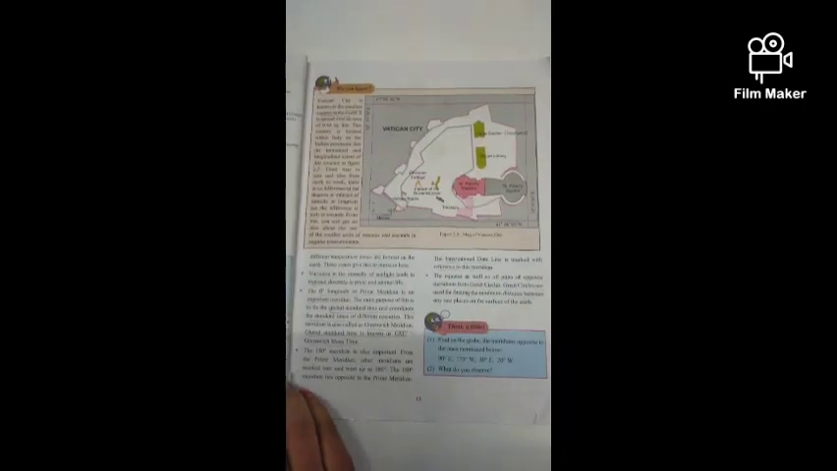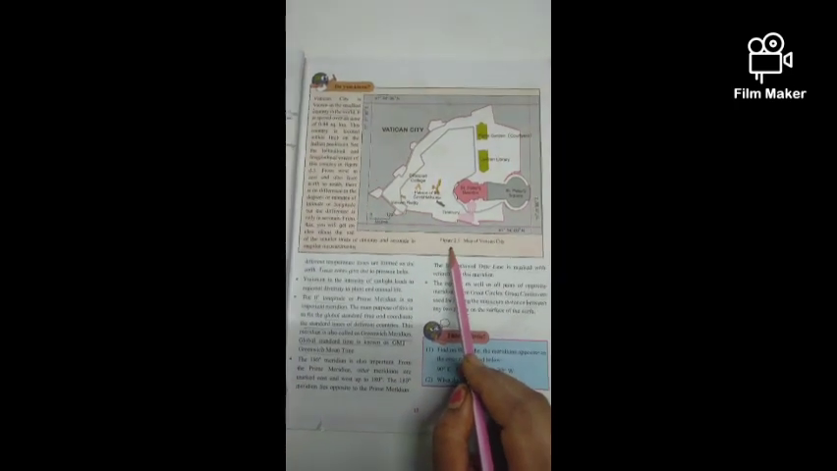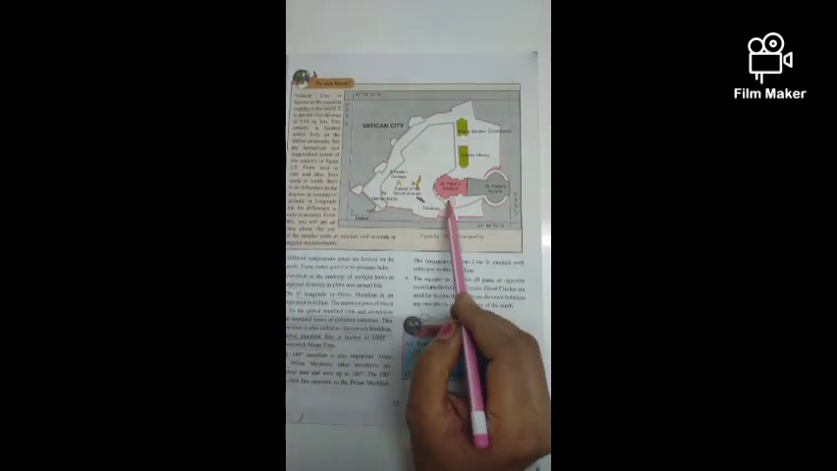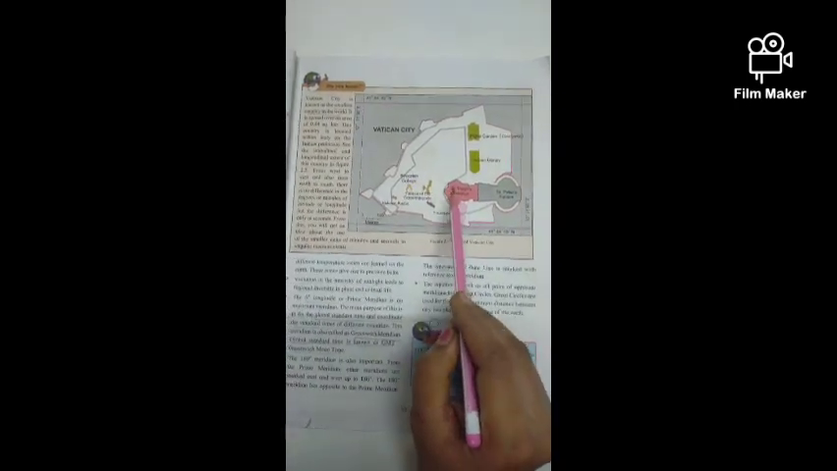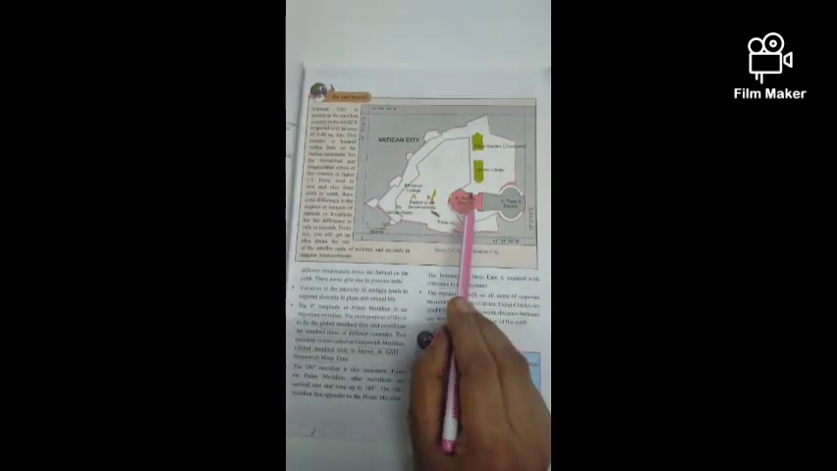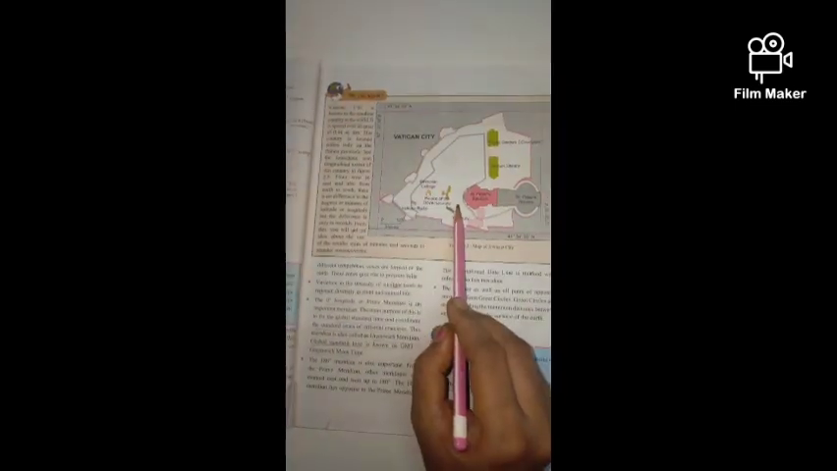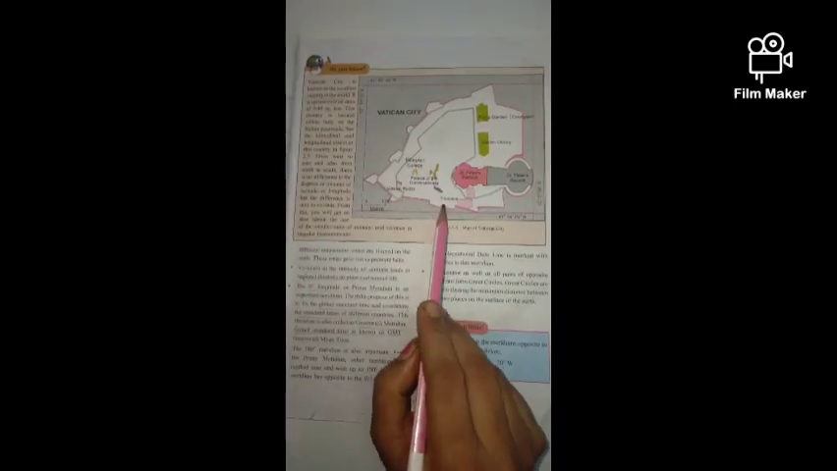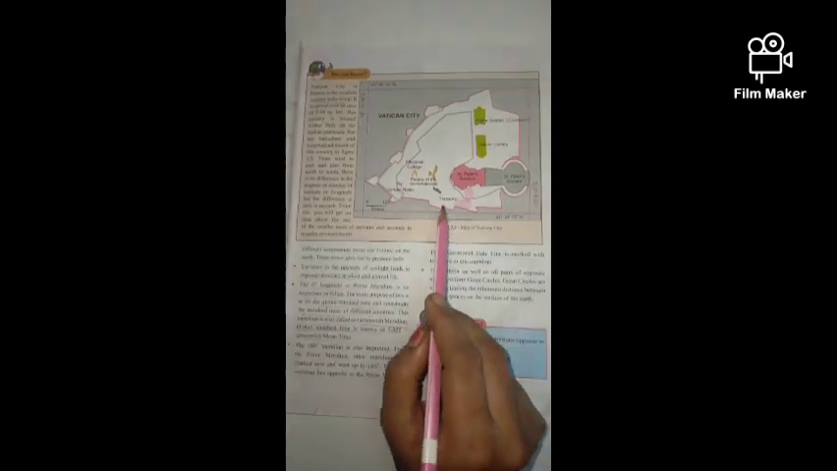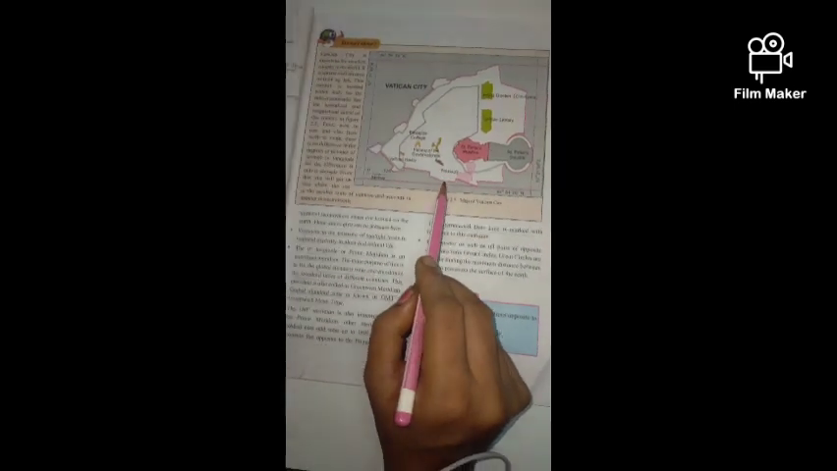Now see the map, children, on page number 13, figure 2.5. Map of Vatican City. Vatican City is known as the smallest country in the world. Its name is Vatican City, but it's not a city. It is the smallest country in the world. It is spread over an area of only about 0.44 square kilometer. This country is located within Italy on the Italian peninsula.